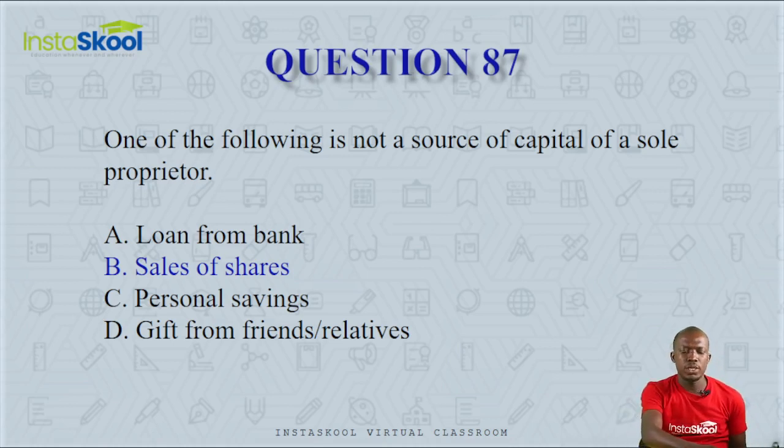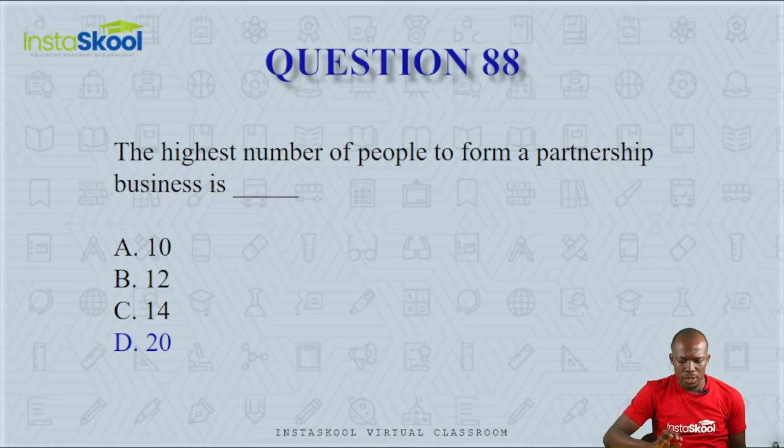Question number 88. This says the highest number of people to form a partnership business is dash. Is it 10, 12, 14, or 20? The Partnership Act stipulates that partnership is formed between 2 to 20 persons, except for partnerships of professional bodies. So the maximum number is 20. So the correct answer is 20, option D.